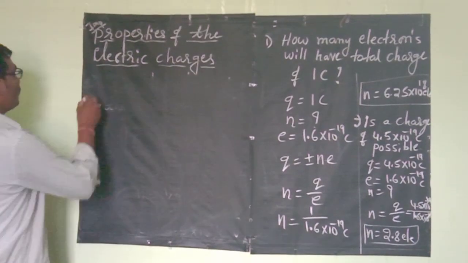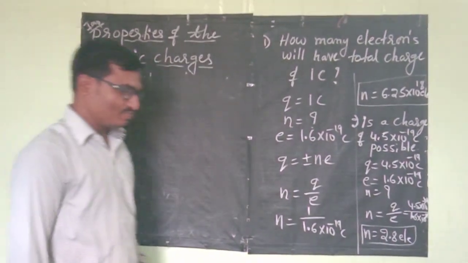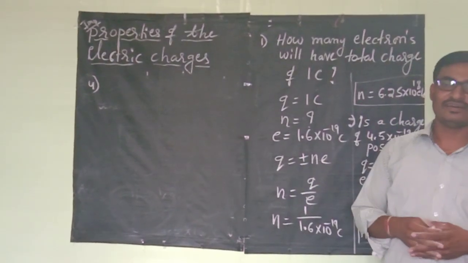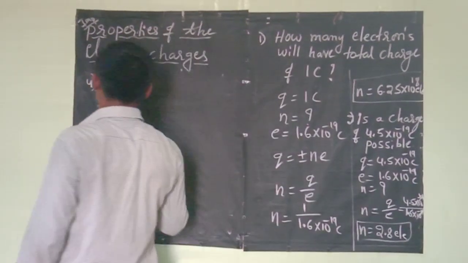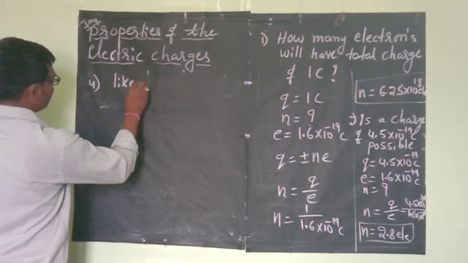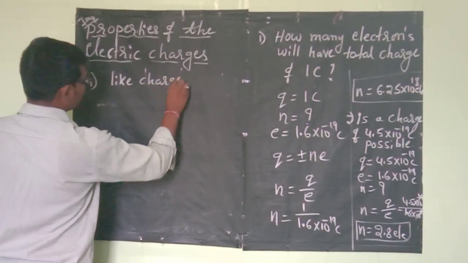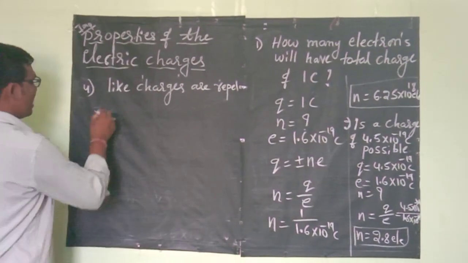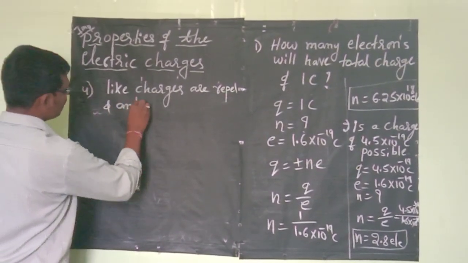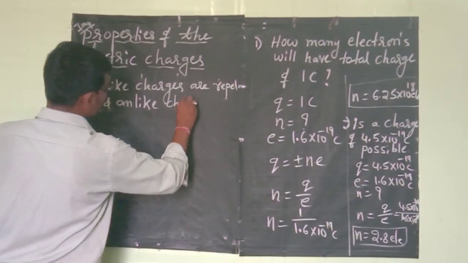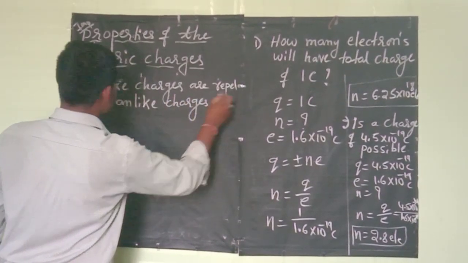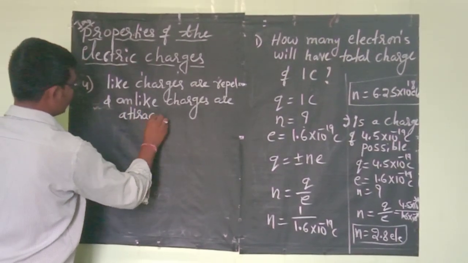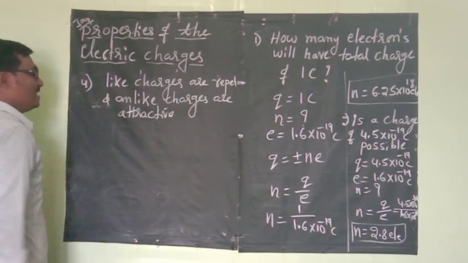Electric charge, that is the fourth property. Here, like charges repel and unlike charges attract, right? If we consider here, like charges repel, and unlike charges are attractive. Okay, unlike charges are attractive.